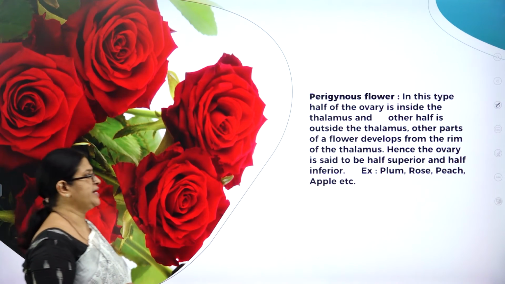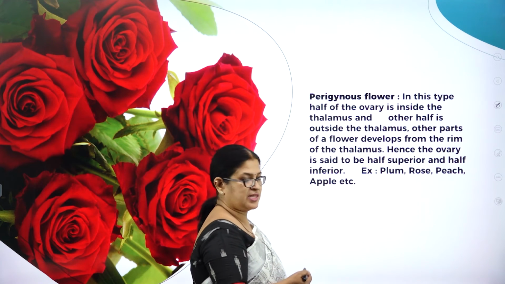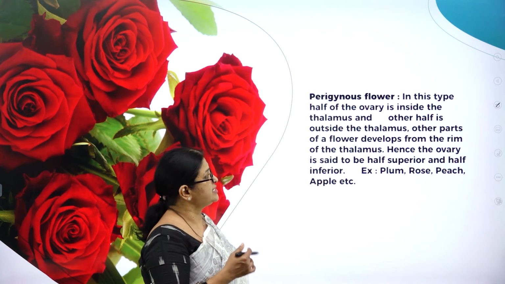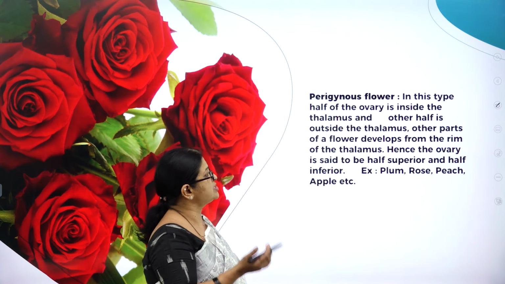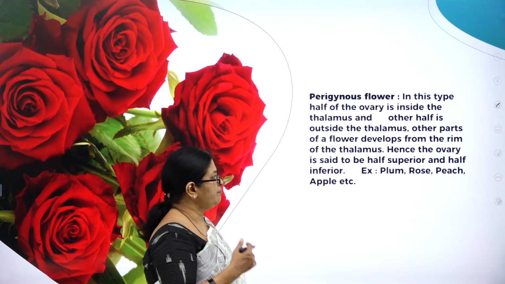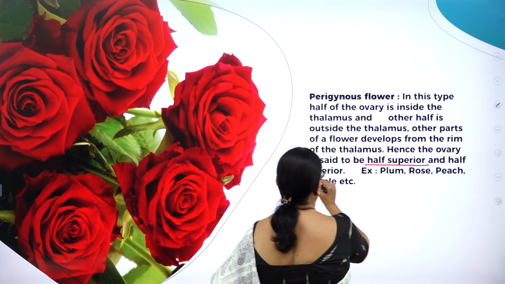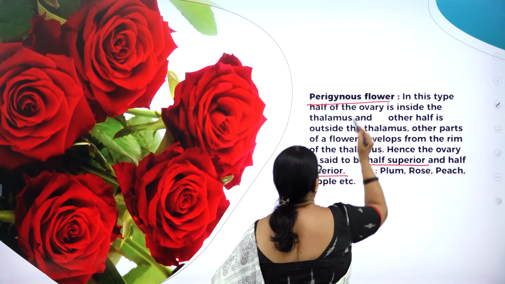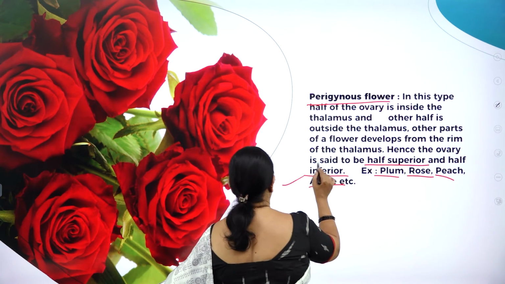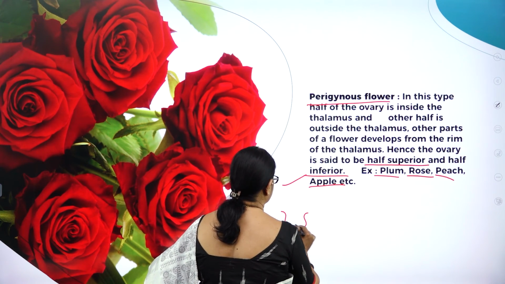Moving on to the perigynous flower. As I already explained in the previous slide, here half of the ovary is inside the thalamus and the other half is outside the thalamus. As I said, it is neither above nor below the thalamus, and such an ovary is called half superior and half inferior, or it is otherwise called perigynous flower. Examples: plum, rose, peach, apple, etc. So hope you have understood. So when you draw the diagram, it will be like this.